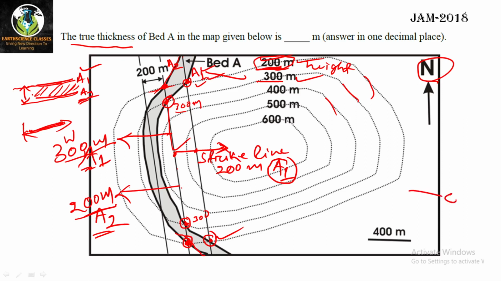That means if this is 0 elevation and here is a point which has 300 meter, and here is a point which has 300 meter, then if I join a line between these two points, that will be a horizontal line. So any horizontal line plotted on a bed is termed a strike line. So these are called the strike lines. Okay. So I have told you two things. I have told you about the strike line, and how you are getting these values, 200 meter and 300 meter. Now let me come to the question.